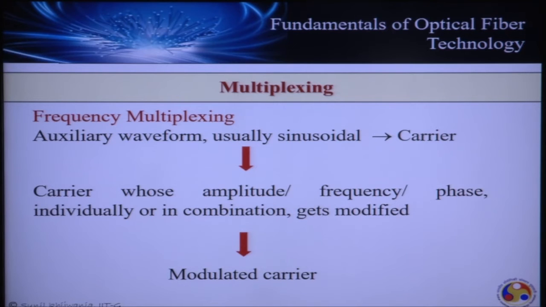Now, once the information or the signal being transported is processed with the help of the auxiliary signal, this results in a carrier whose amplitude, phase or frequency, either independently or in combination, gets modified. Such a modified carrier is defined as a modulated carrier. So the result of this is a modulated carrier wave.